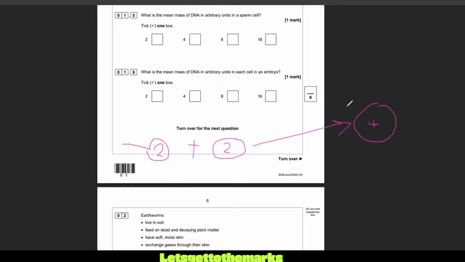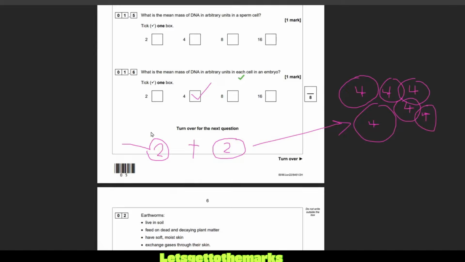Now, the embryo cell then doesn't do meiosis. It does mitosis, M-I-T-O-S-I-S, and they just copy each other by cloning. So all of the cells in the embryo will have a mass of 4. And that's the final one on this question.